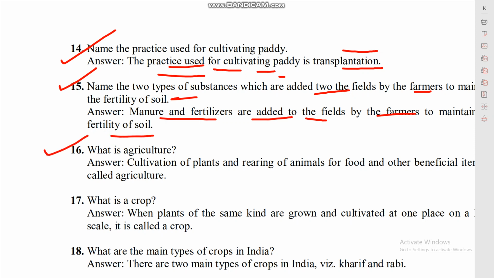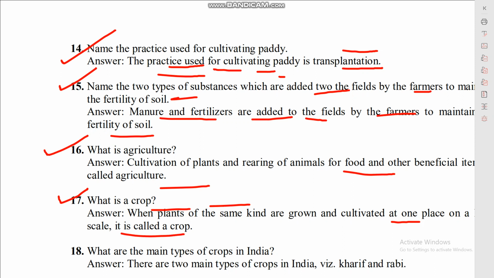What is agriculture? Cultivation of plants and rearing of animals for food and other beneficial items is called agriculture. What is crop? When plants of the same kind are grown and cultivated at one place on a large scale, it is called crop.